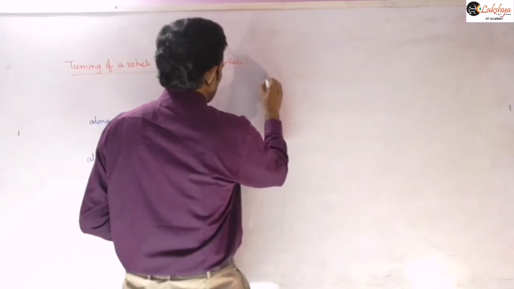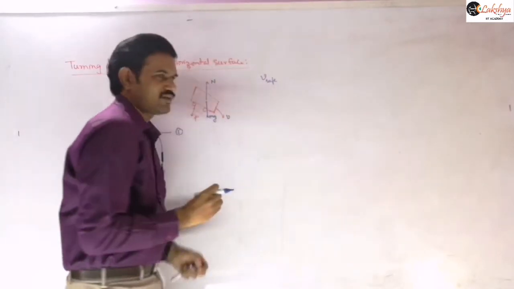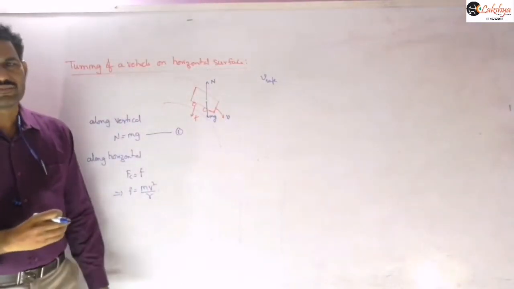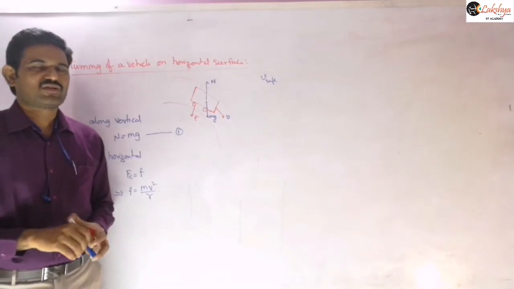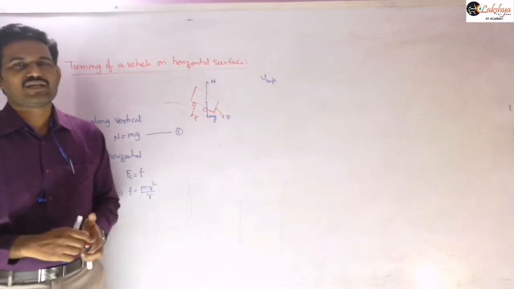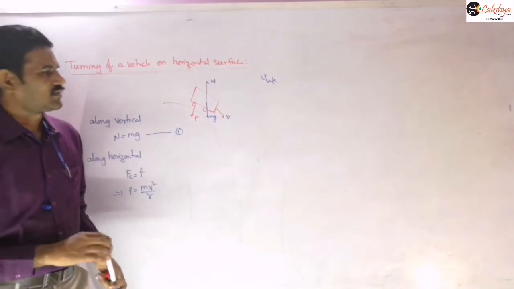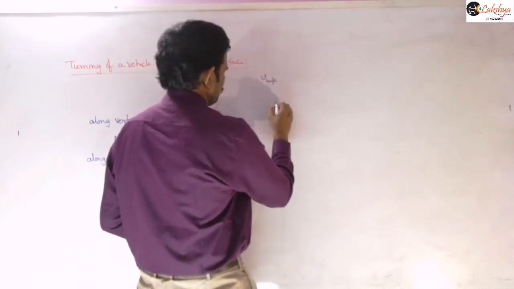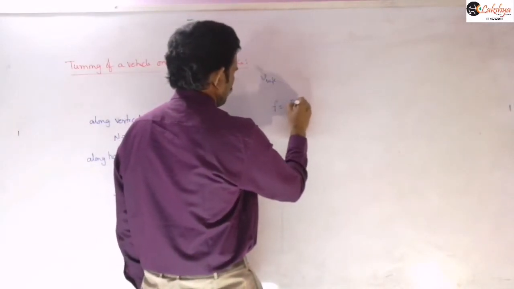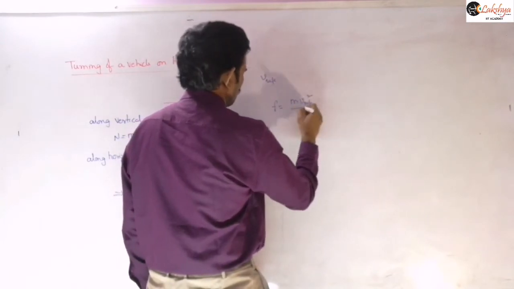So the maximum safe speed I am taking as v safe. Let v safe be the maximum safe speed with which the vehicle can take a turn safely. Therefore, F is equal to m v safe square by r.